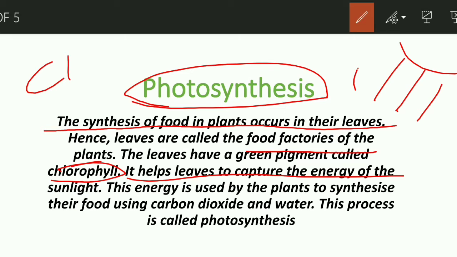So now let's understand what is photosynthesis. Photosynthesis is the process by which plants make their own food in the presence of sunlight, water, carbon dioxide, and various minerals present in the soil.